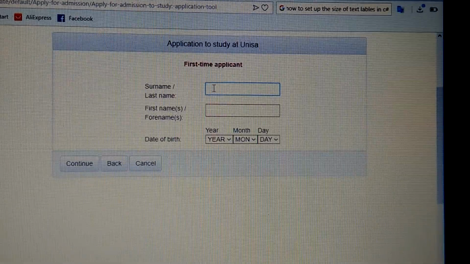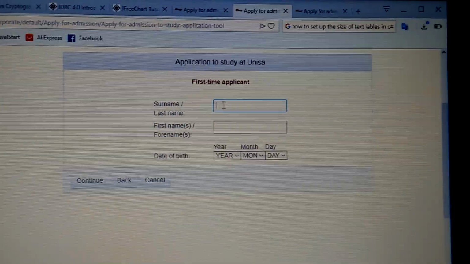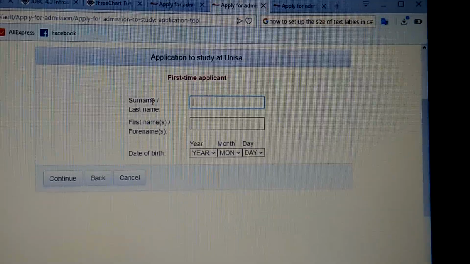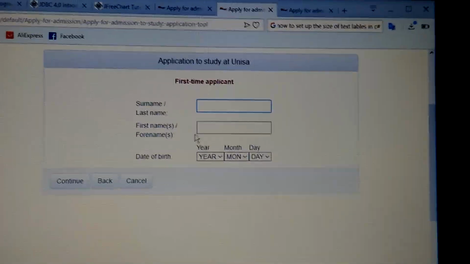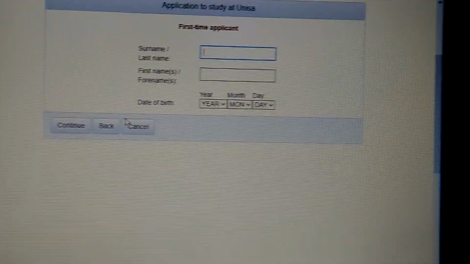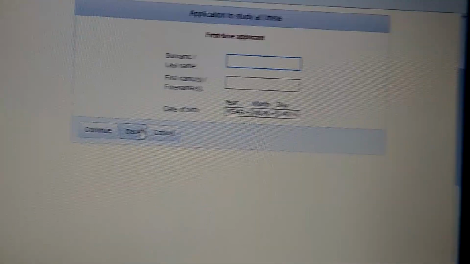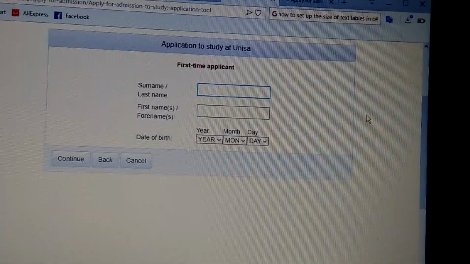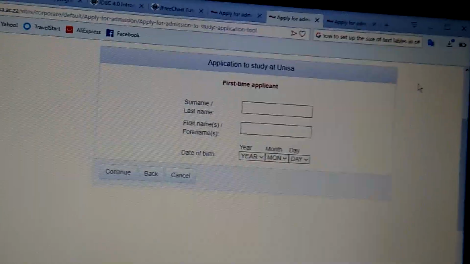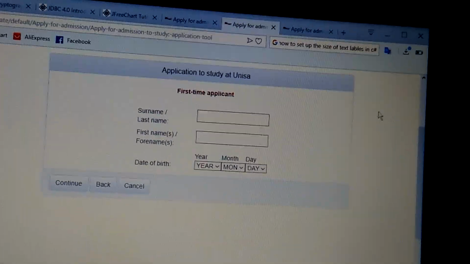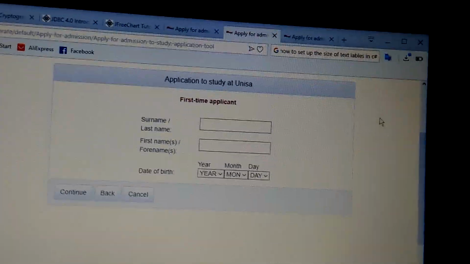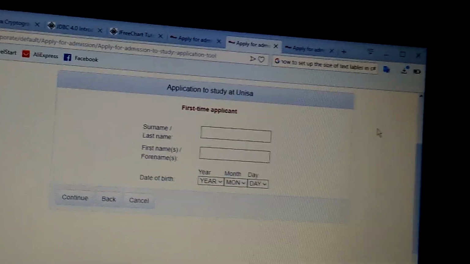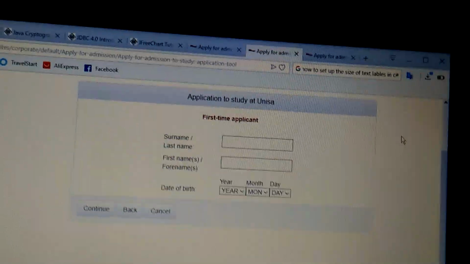Now you have to fill in the information for them to send maybe in the future the confirmation that you can register. So you fill in here your surname, last name, first name, everything here. You fill in your date of birth and then you press enter. So you follow the process like that until here you submit it and then finish. They will have you in their database, and they have all the information they need, because it's the same as if you go there physically and they fill all those forms. They will tell you to wait and give you the answer after 2 weeks.